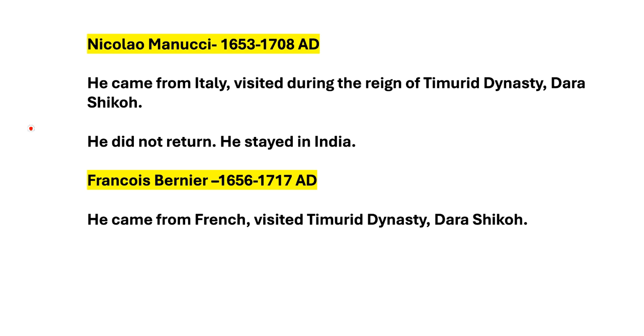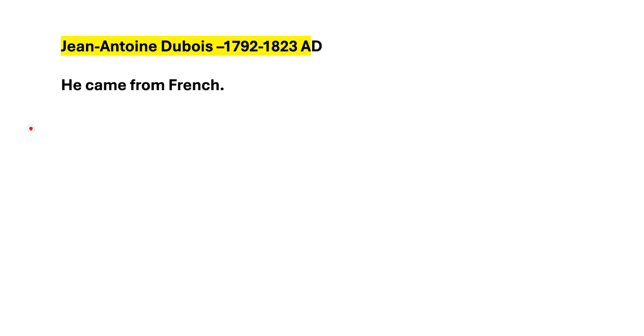Next one, Niccolo Manucci. Time period is 1653 to 1708 AD. He came from Italy. He visited during the reign of Timurid dynasty. The ruler was Dara Shikoh. He did not return. He stayed in India. Next one, Francois Bernier. Time period is 1656 to 1717 AD. He came from French. He visited during Timurid dynasty. The ruler was Dara Shikoh. Let's move on to the next slide.